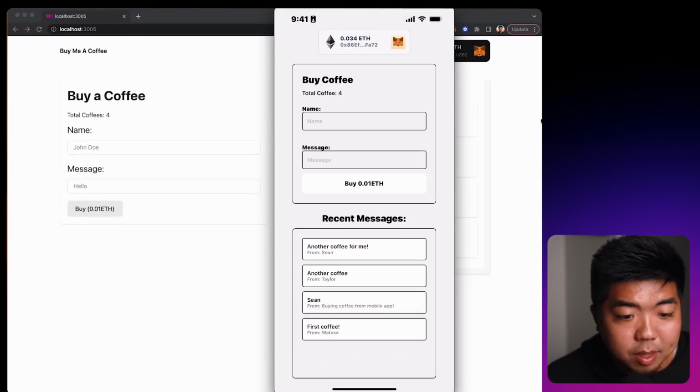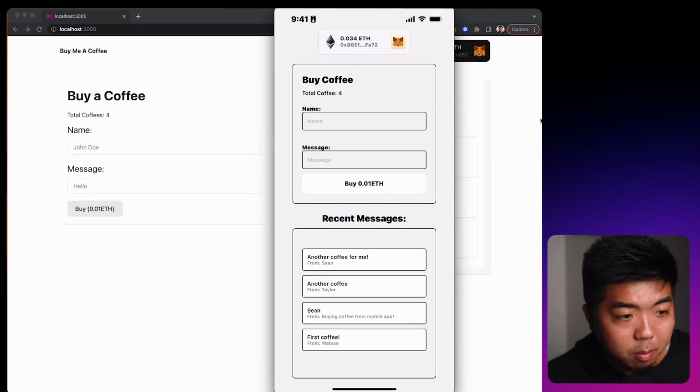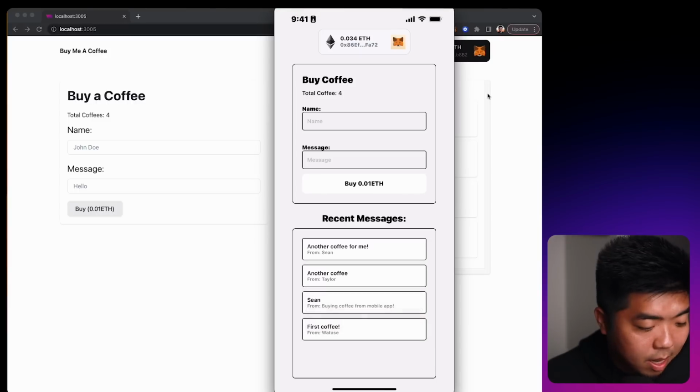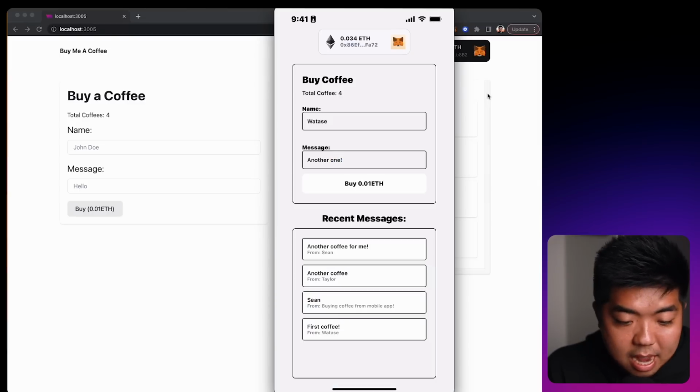And not only will we be creating this web app here, we'll also be creating a mobile version. So this is my phone right here, and you can see that we have our recent messages down at the bottom, and we can also type in a name. I'm just going to put in my last name, and we're going to put another one,